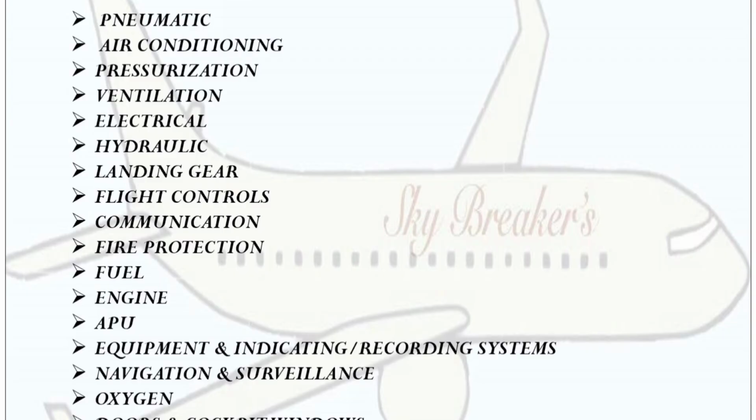These are all the different systems of the A320 aircraft: pneumatic, air conditioning, pressurization, ventilation, electrical, hydraulic, landing gear, flight controls, communication, fire protection, fuel, engine, APU, equipment and indicating recording systems, navigation and surveillance system, and oxygen, doors and cockpit windows, water and ice rain protection. I will be explaining each system in detail in different videos. Hope you got the basic information about the A320 aircraft.